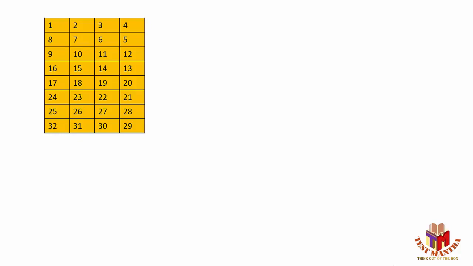So the plot of a knockout tournament will be in a spiral variation. You can see I have a table which has 32 ranks available. These are not the ranks, these are the locations, the places where I'm putting the people from first rank to 32nd rank. Now suppose it's a tournament where the top seeded one will play against the bottom seeded one, so I will fix these players at these locations.